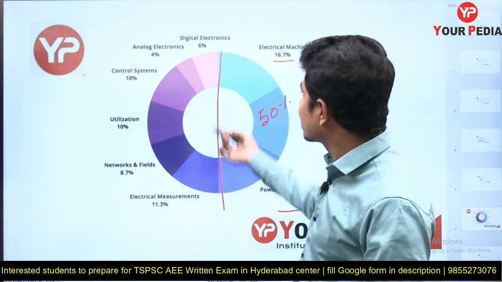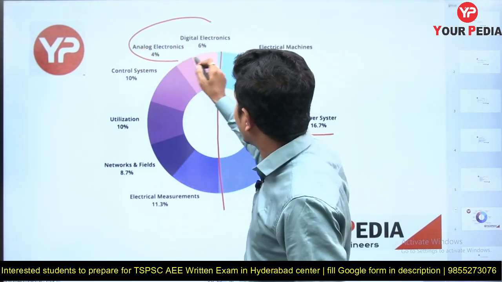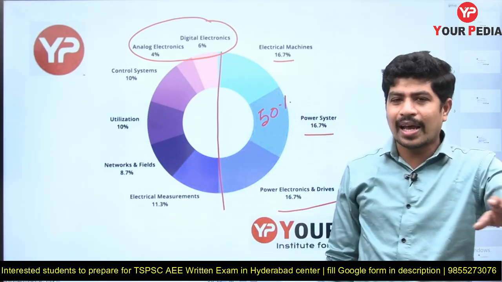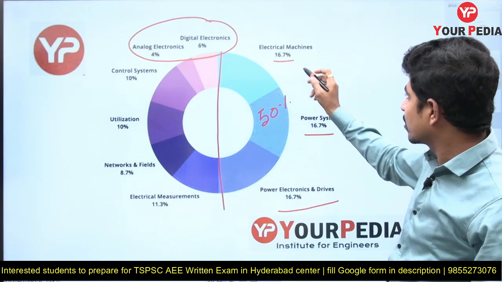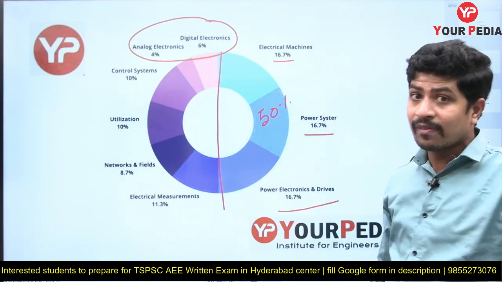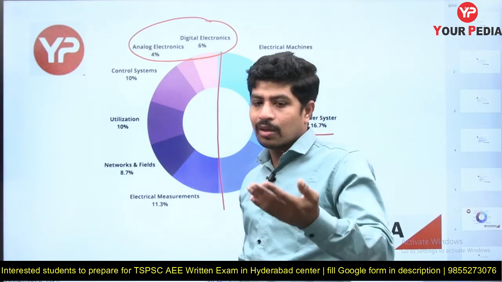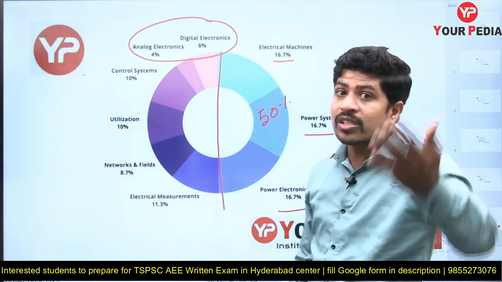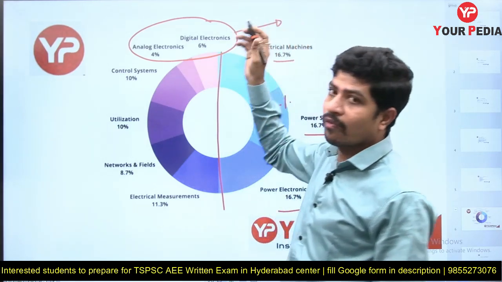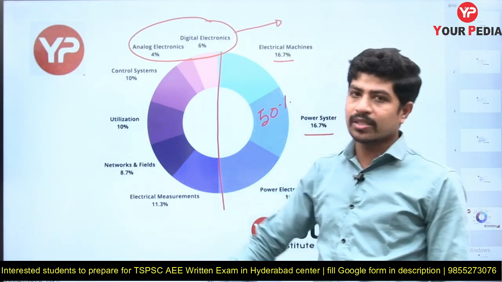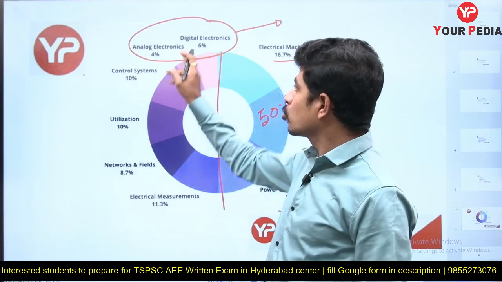And of the remaining, digital electronics is 6% and analog electronics is 4%. But I can say one thing: every electrical engineer, being interested and passionate about their engineering, will prepare electrical machines, power systems and power electronics very well, but they do not have that much concentration on these two subjects. Sometimes this becomes the deciding factor for your selection, those two subjects. Why? Because those are from electronics engineering. We have to concentrate very well on those two subjects.